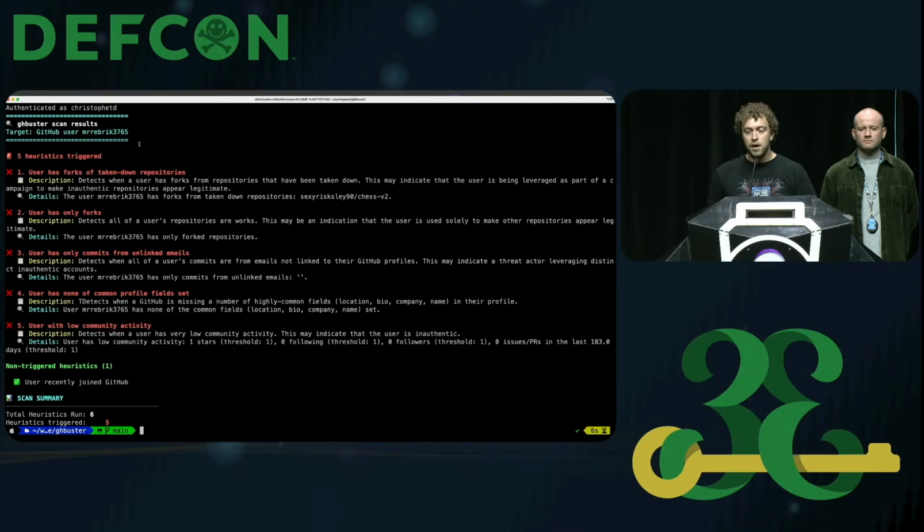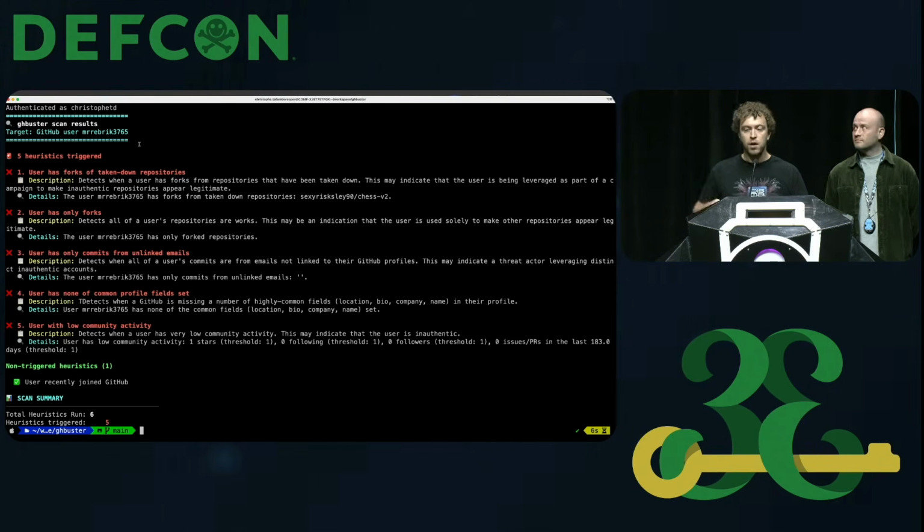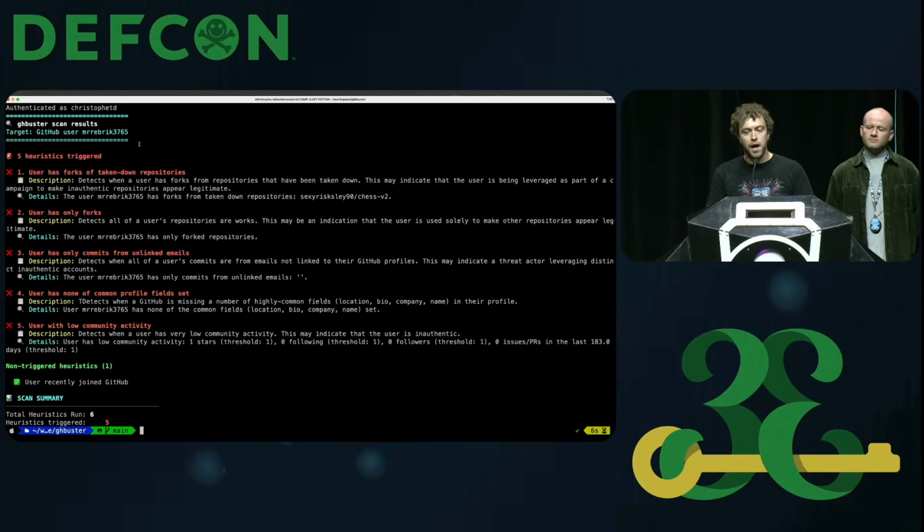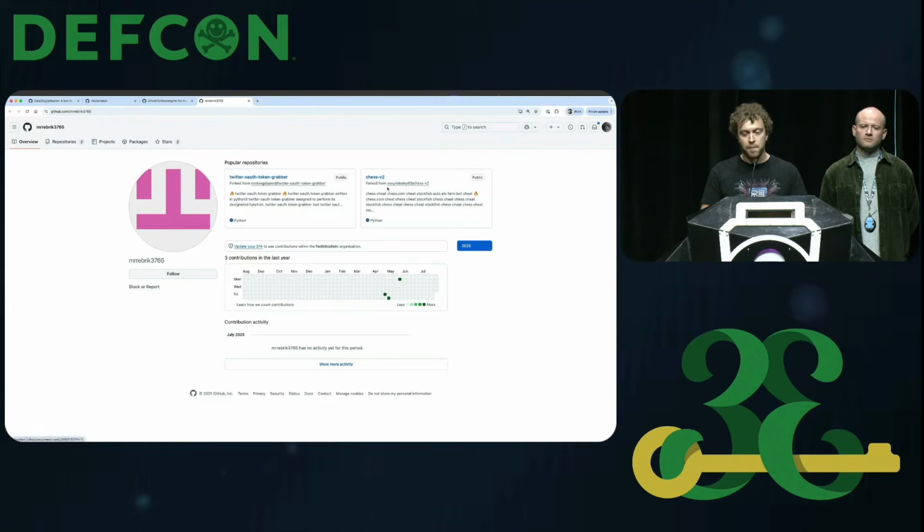You have things like the user only has commits from unlinked emails. So if you go through all of the commits from all of the users across all of the repos, you only see commits with metadata where the email doesn't link to the user's GitHub email address, which generally is a sign that you have a threat actor that uses a bunch of GitHub profiles, and they don't change their Git commit metadata every time. And you have some other simpler ones like low community activity or some profile fields that are not set while they are generally there.